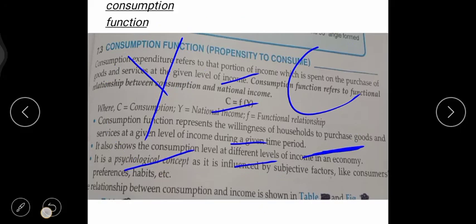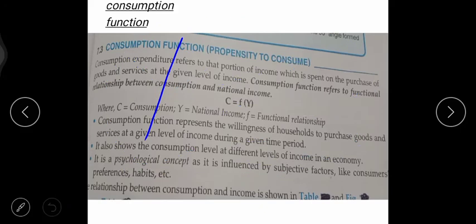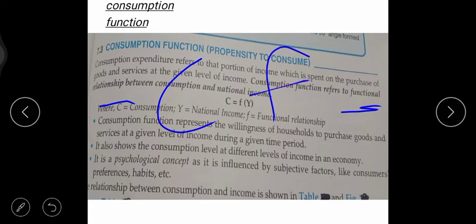Instead of numerical relationship, we can say this is the algebraic relationship, or your functional relationship. Here it is mentioned, functional relationship between. Examples I have given you over here. In consumption function, C stands for consumption and F stands for functional relationship.